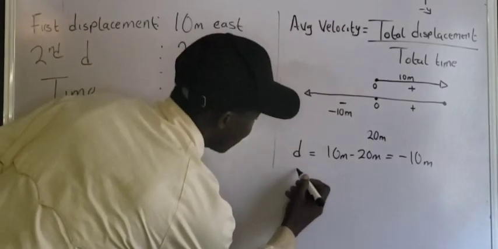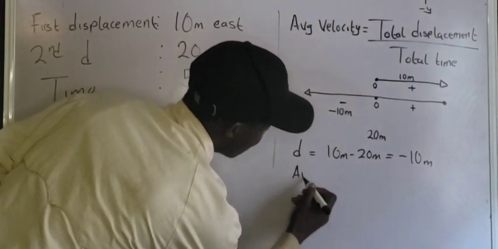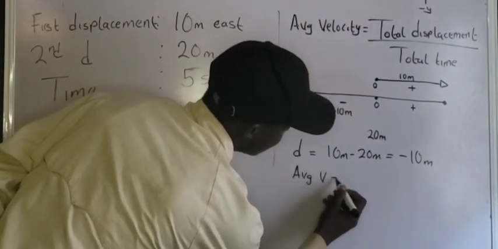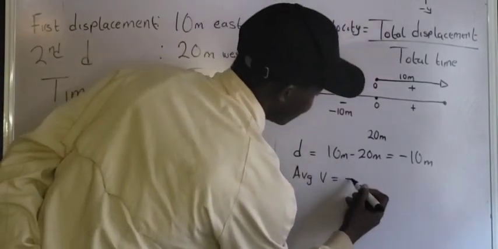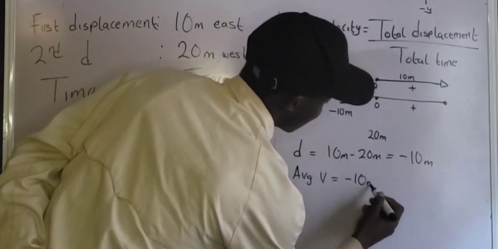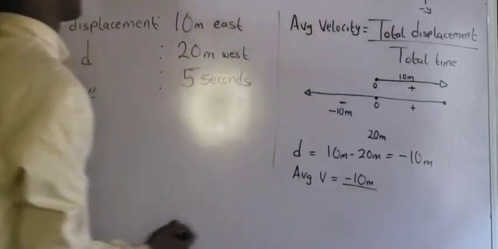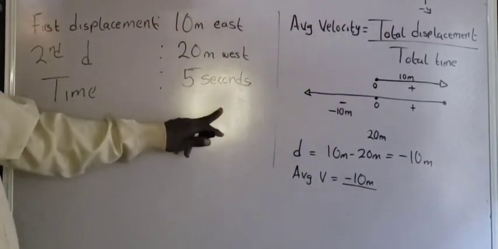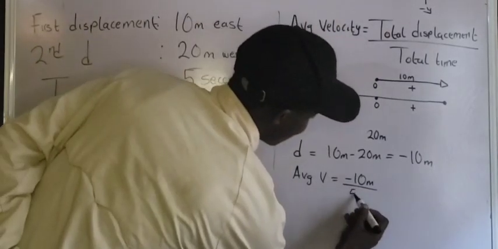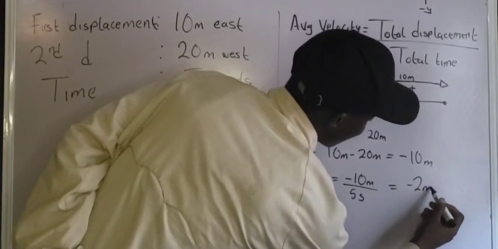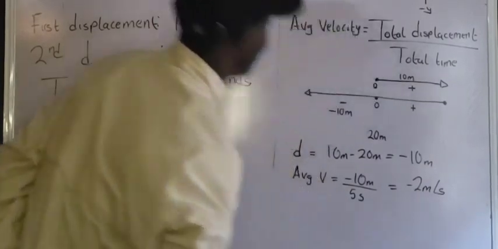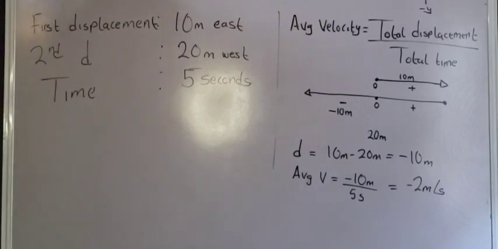So the average velocity is equal to the total displacement, which is minus 10 meters, all over the total time taken. The time taken is what? 5 seconds. So I'm going to have 5 s. So the average velocity is minus 2 meters per second. Do you understand? So now let us proceed to calculate the average speed.